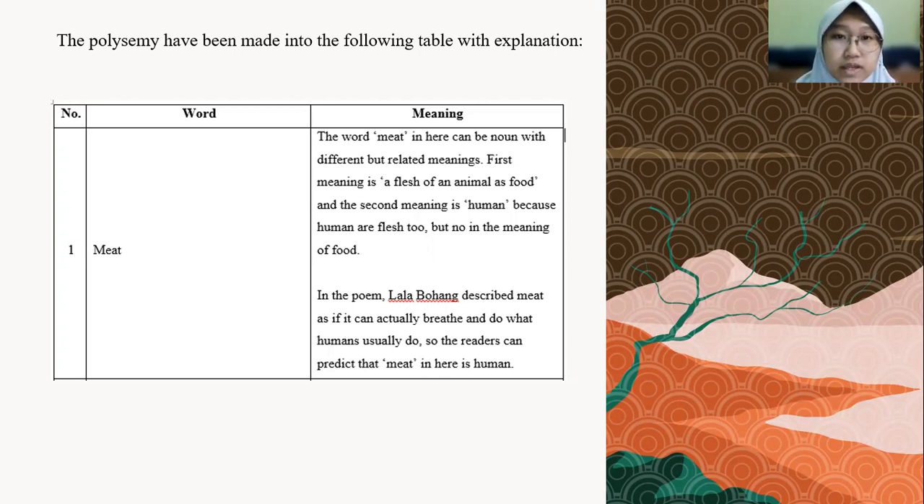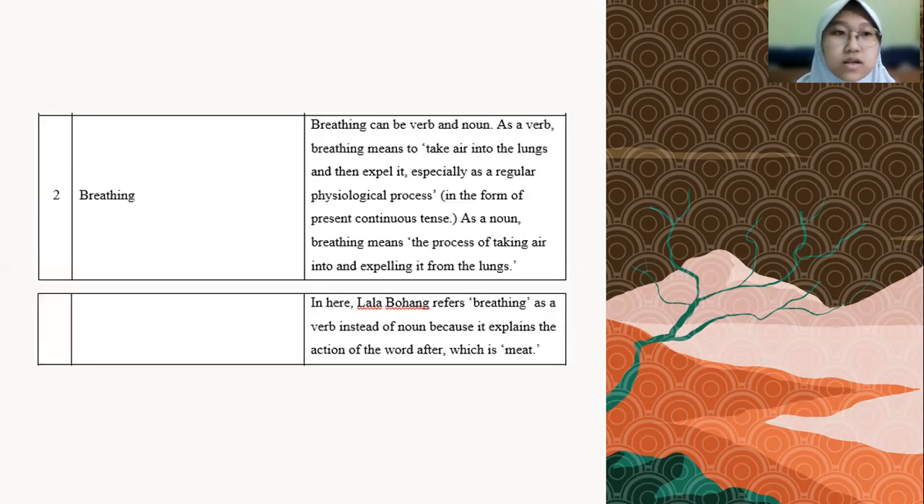The word meat here is a noun with different but related meanings. First, the meaning is the flesh of an animal as food. And the second meaning is human, because humans are flesh too, but not in the meaning of food. In the poem, Lala Bohang described meat as if it can actually breathe and do what humans usually do. So the readers can predict that meat here is human.